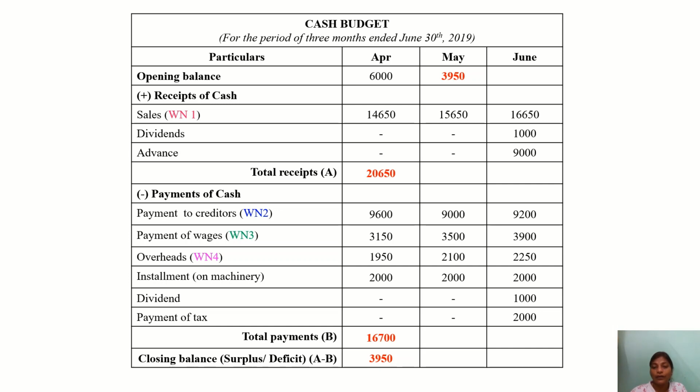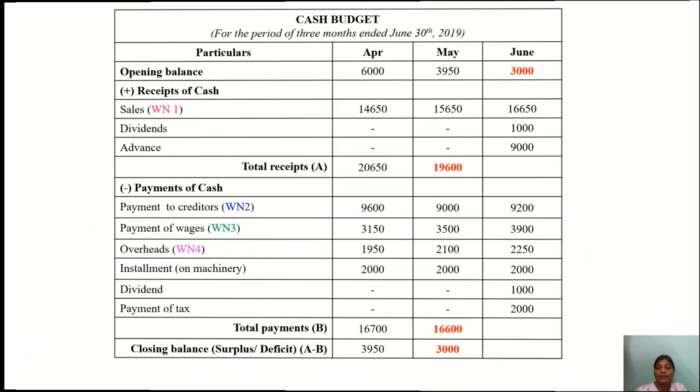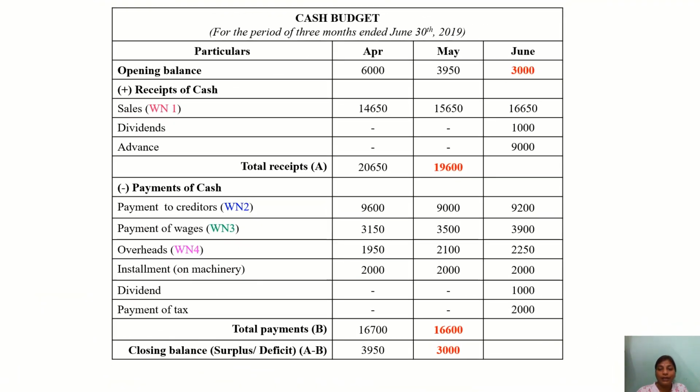So that is the reason why we are writing here 3950. Now again we do the same step. For the month of May, we add up the column, that is opening balance 3950 plus the sales 15,650, you get 19,600. This is the total receipts of cash. Payment of cash you will get 16,600.